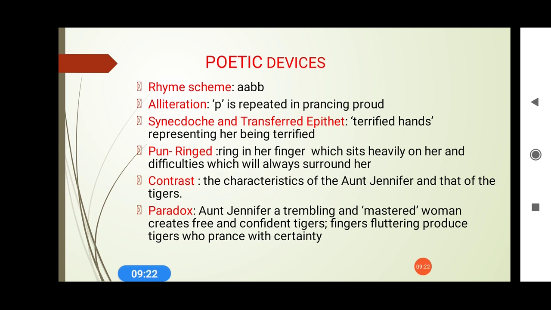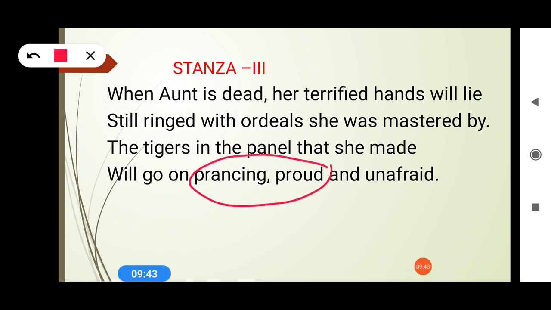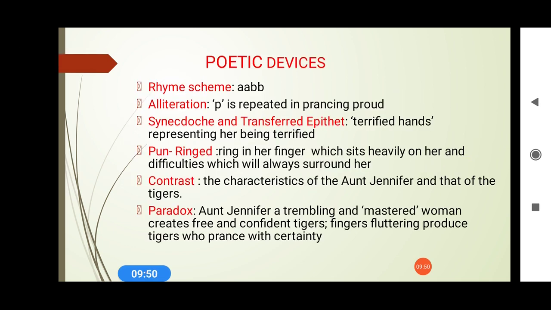And where is it used? Let's have a look. Here the alliteration is used in prancing proud. Again, the P sound. If I have to locate it, you can easily find it in the last line of stanza 3, prancing proud. So the P sound is being repeated. So we can say it is again an example of alliteration.